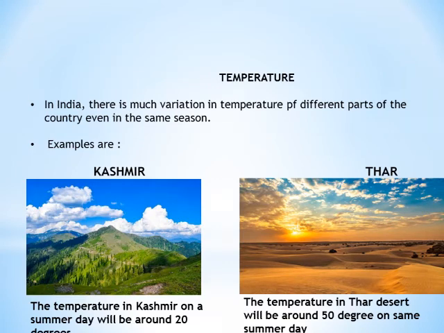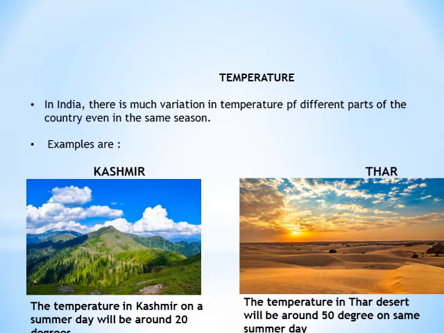Taking up your first element, that is temperature. In India, there are a lot of variations in the temperature of the different parts of the country, even in the same season. I repeat once again that in India there is much variation in the temperature of the different parts of the country, even in the same season.